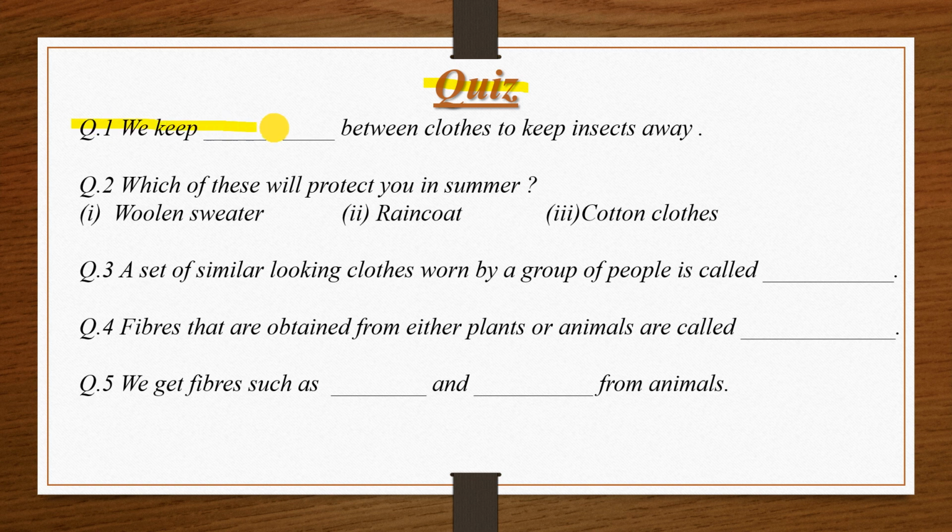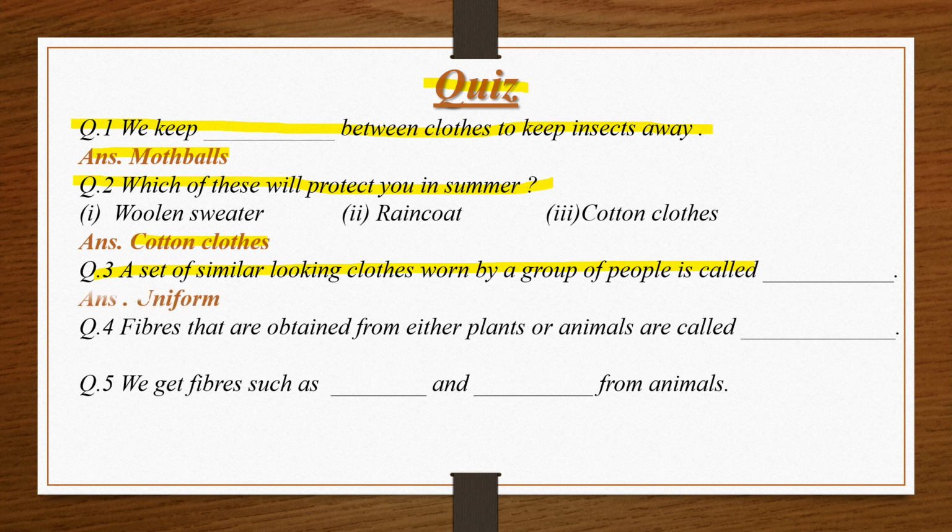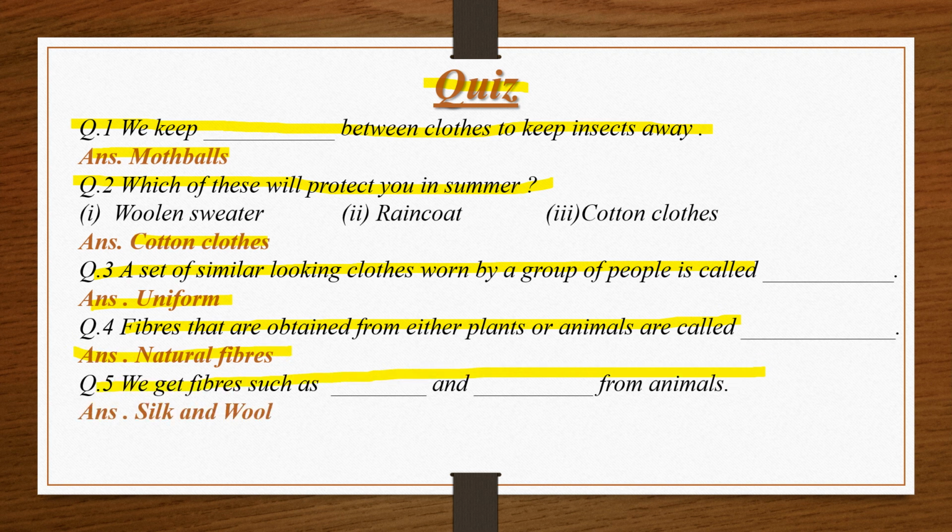We keep dash between clothes to keep insects away, as we have learned right now. That is mothballs. Which of these will protect you in summer? Woolen sweater or raincoat or cotton clothes? In summer, cotton clothes. A set of similar looking clothes worn by a group of people is called uniform. Fibers that are obtained from either plants or animals are called natural fibers. We get fibers such as dash and dash from animals. Silk and wool from animals.